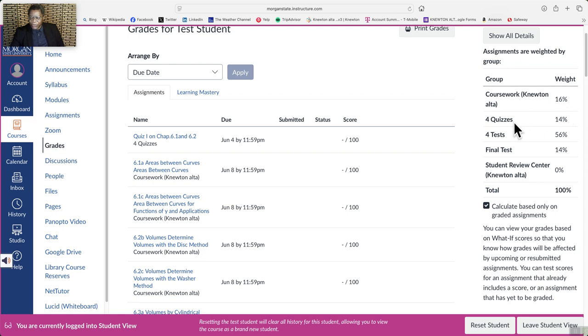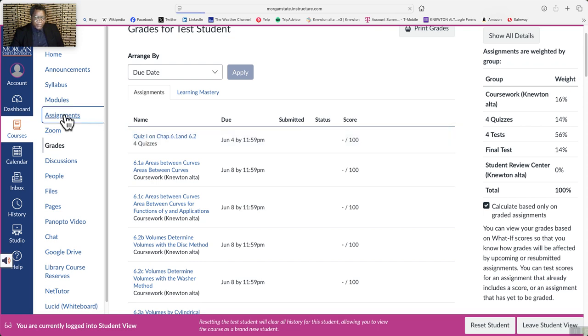You're going to take 4 quizzes, and they're worth 14%. The 4 tests are worth 56%. So make sure when you do the test, you do it right, because one test is 14% of the course grade. So don't fail the test. And then the final test is 14%. It all adds up to 100%.